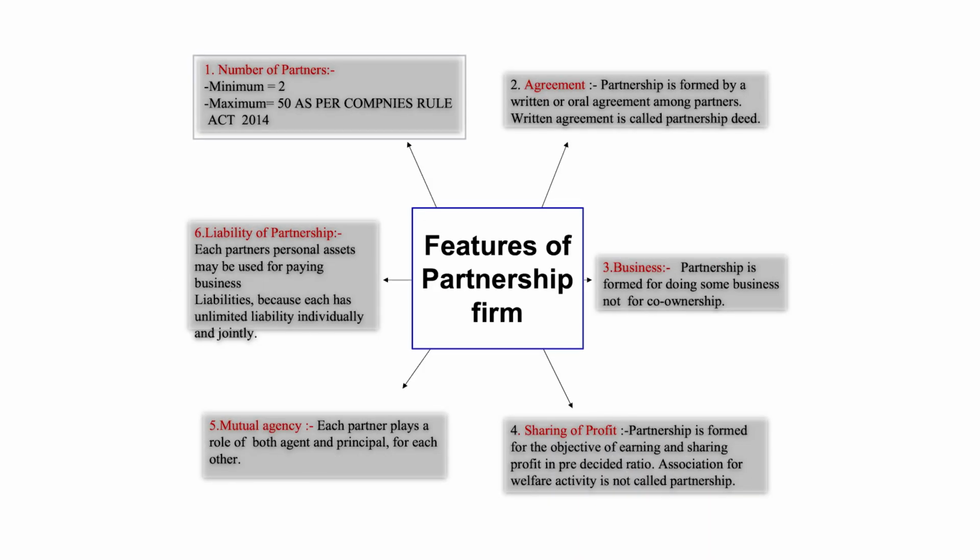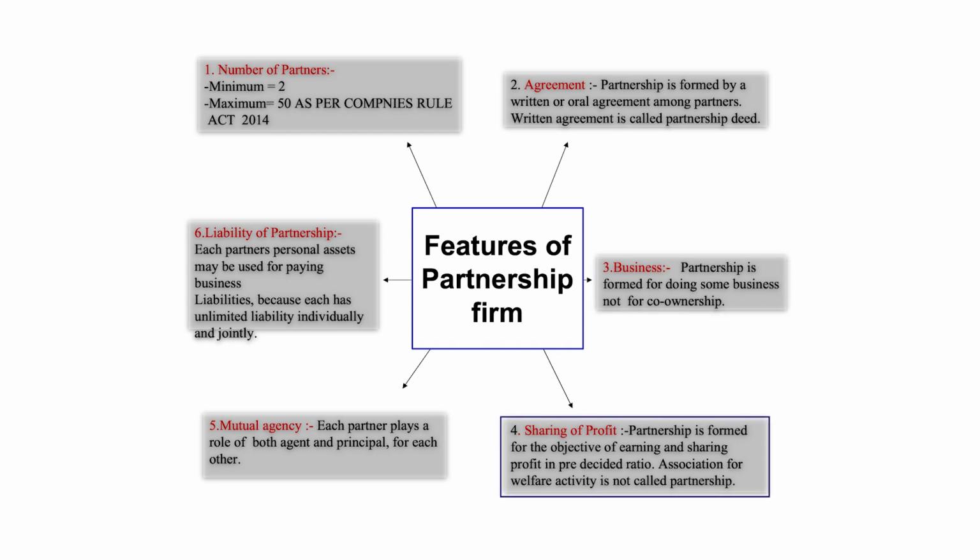Number 1, number of partners, minimum is 2 and maximum is 50 as per the Companies Rule Act 2014. Number 2, agreement. Partnership is formed by a written or oral agreement among partners, but presently partners prefer written agreement. Number 3, business. Partnership is formed for doing some business, not for co-ownership. So there must be a business.